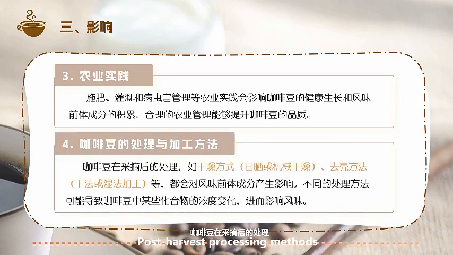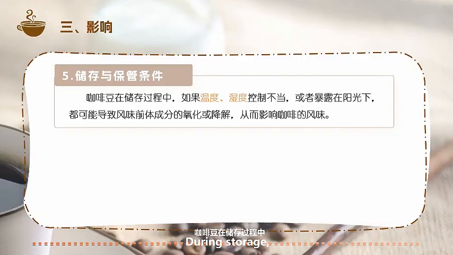Post-harvest processing methods, such as drying techniques, sun drying or mechanical drying, hulling approaches, dry or wet processing, all affect flavor precursor composition. Different processing may cause concentration changes in certain compounds, ultimately altering flavor. During storage, improper temperature or humidity control, or sunlight exposure, can oxidize or degrade flavor precursors, compromising coffee's taste.